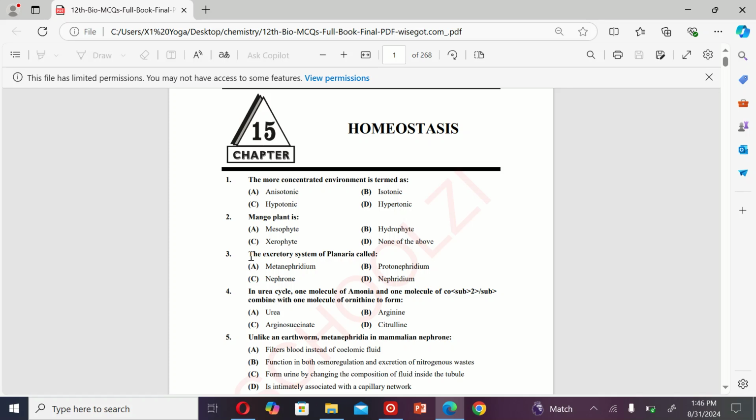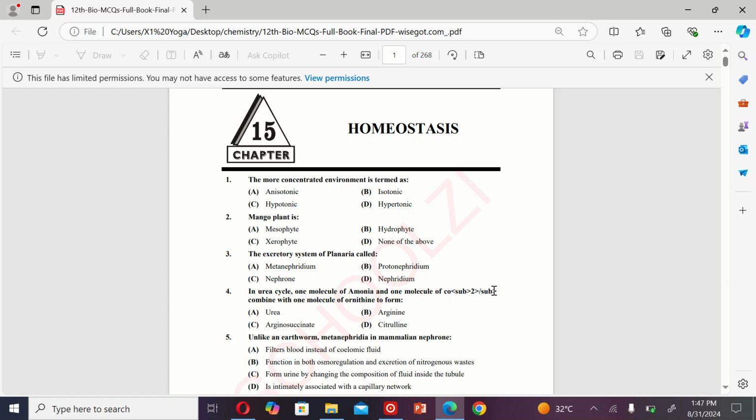Mesophyte. The next MCQ is: the excretory system of planaria is called A. Metanephridium, B. Protonephridium, C. Nephron, and D. Nephridium. So the correct option is B. Protonephridium.